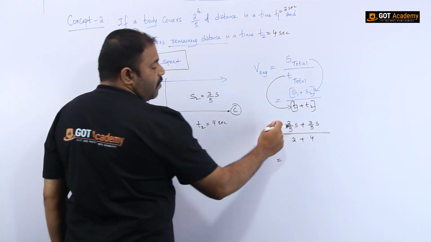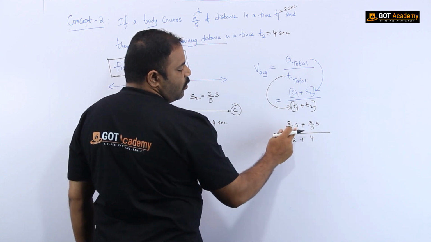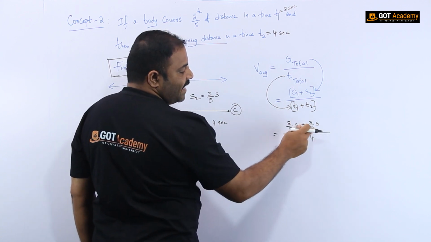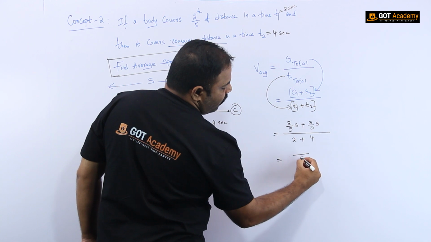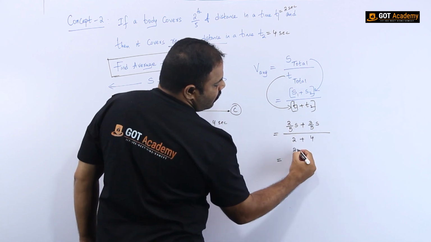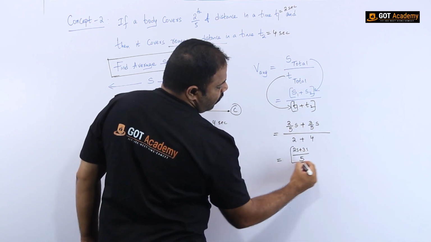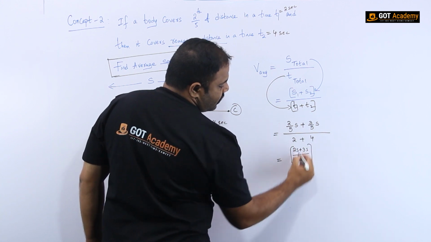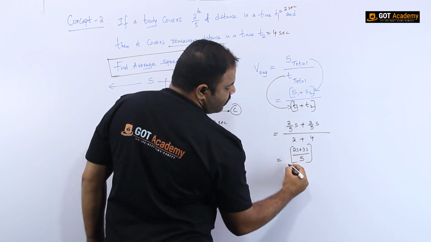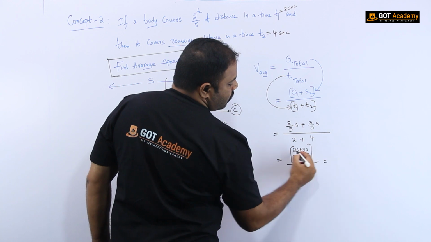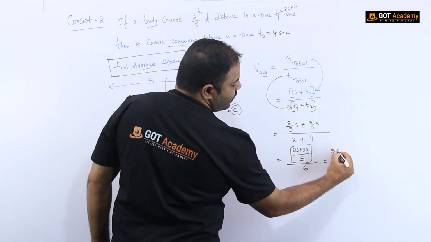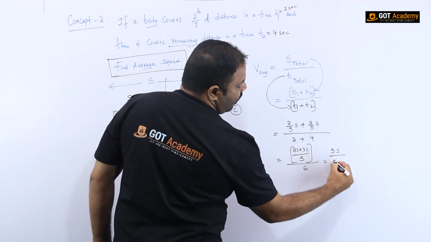Now by solving this you will get the answer. This is 2/5 S and this is 3/5 S. You have to take the LCM. Here the LCM is 5, and 2S plus 3S, which is divided by 2 plus 4, that is 6. So 2S plus 3S is 5S, divided by 5, and here it is 6.